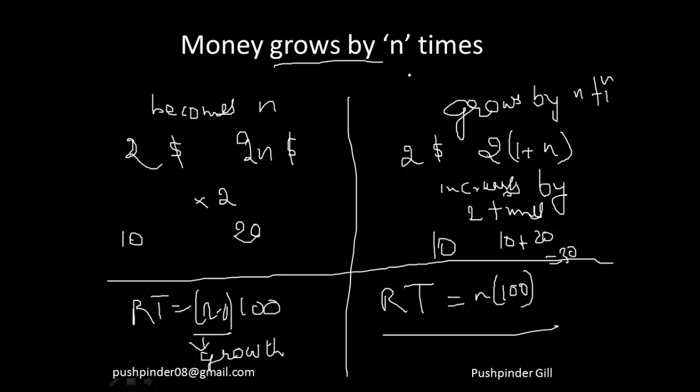And if money grows by n times, R into T is n minus 1 times 100. So that's how you would solve this question. Whichever value is given to you, you just substitute it and you'll get the answer.